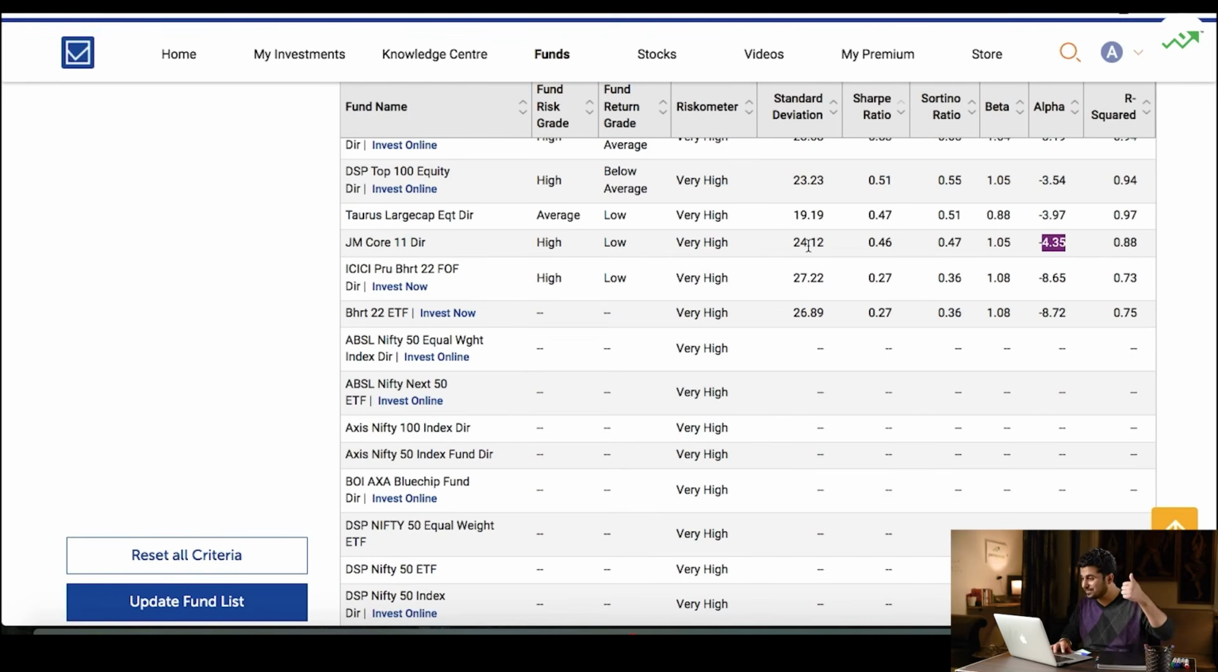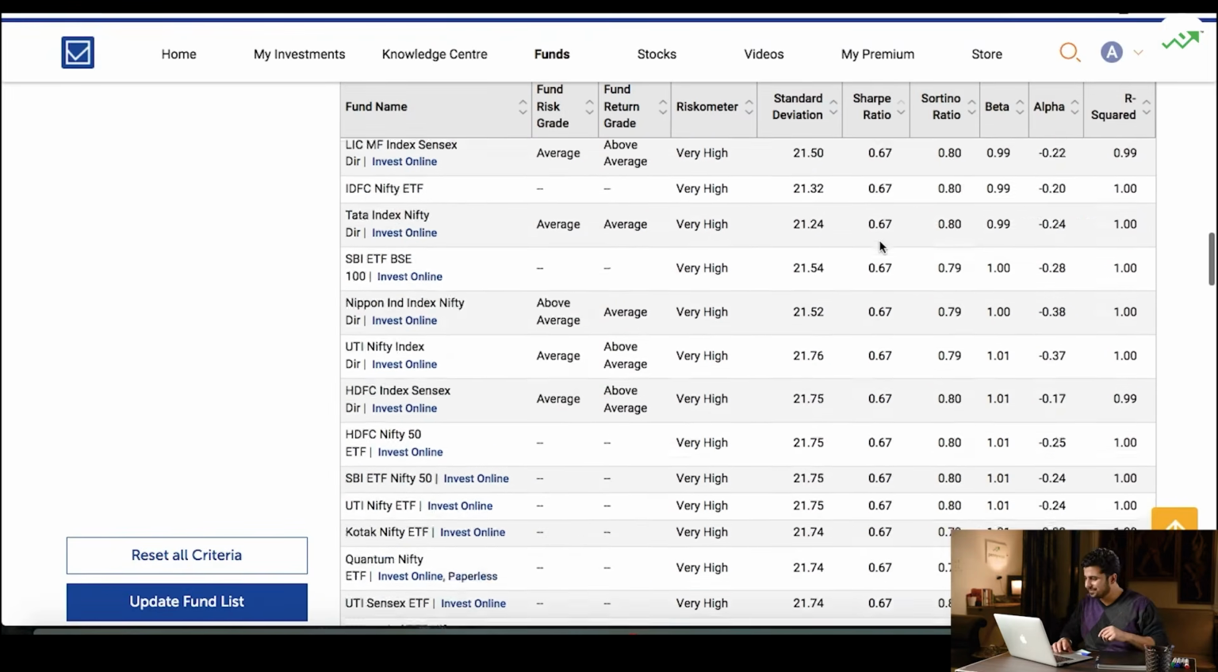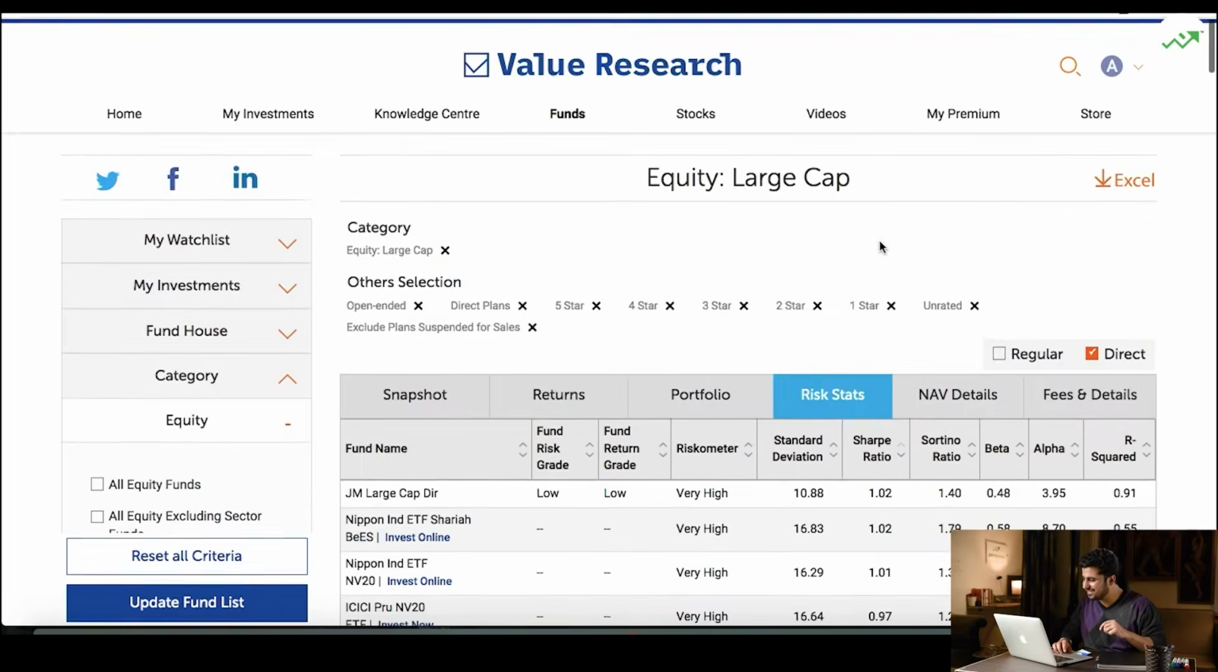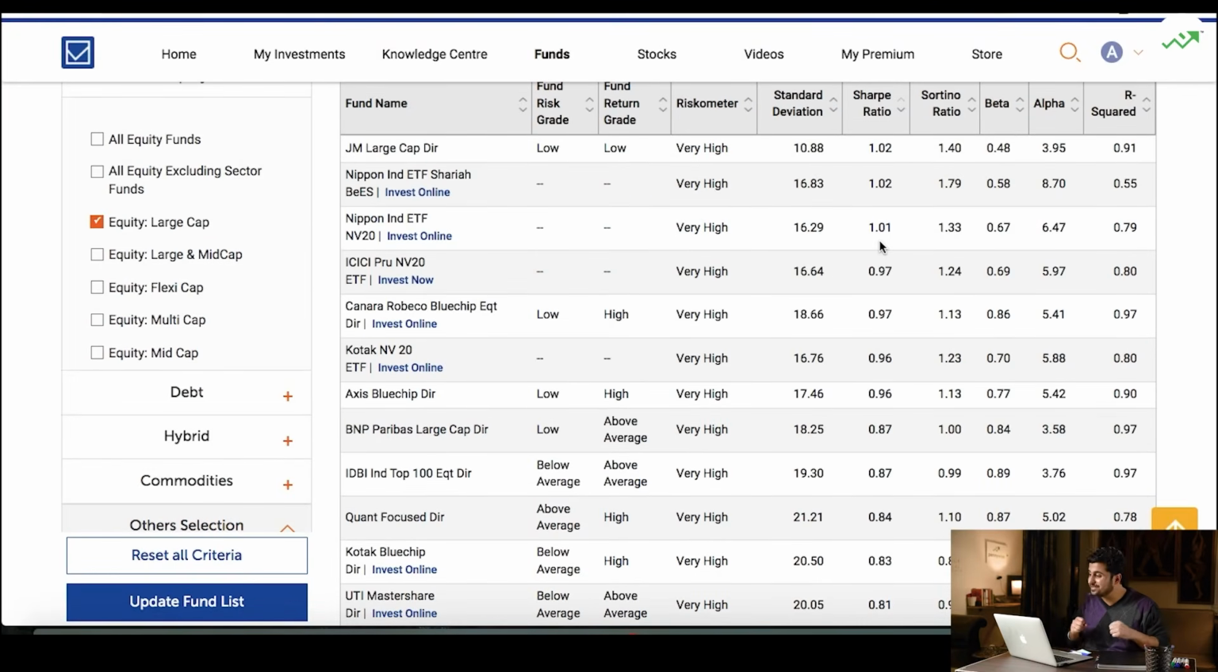At the same time, it's on a higher side. The Sharpe ratio is also low. Bad fund. Please don't go and tell this to the JM people. They'll kill me. Right? So there you get the point.